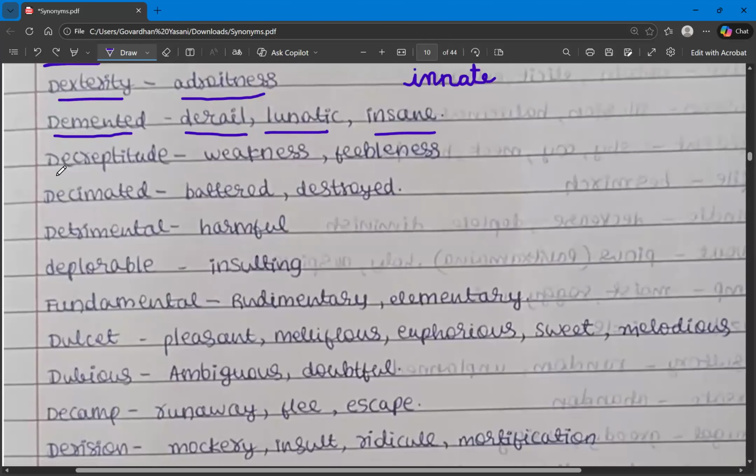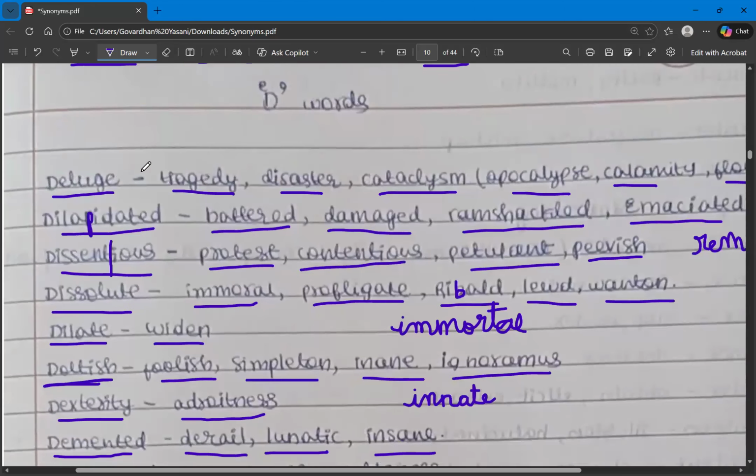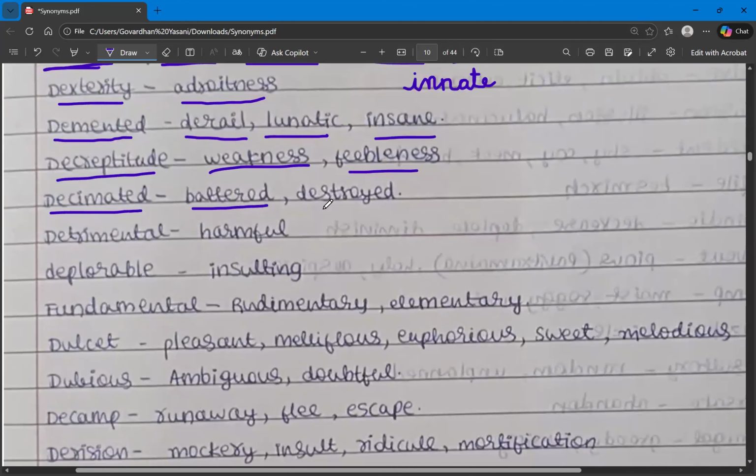Now the next word is decrepitude. What is the meaning? Decrepitude means weakness or feebleness, fragileness. These are all the synonyms for the word decrepitude. And then we have decimated. Decimated, we have covered with dilapidated. It is of the same meaning. Decimated means battered, destroyed. So decimated, dilapidated, battered, destroyed, ramshackled, emaciated. These all have the same meaning.